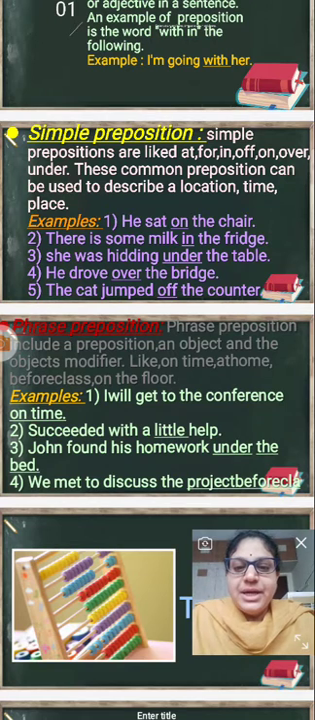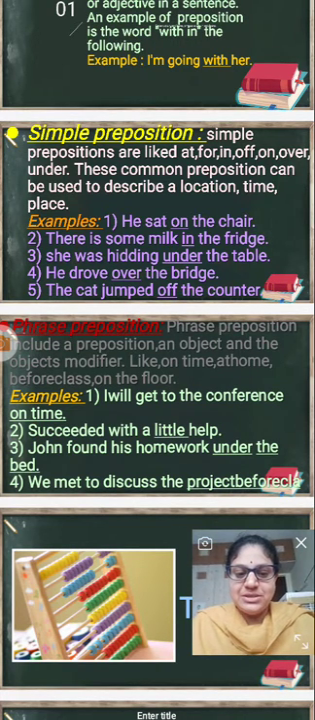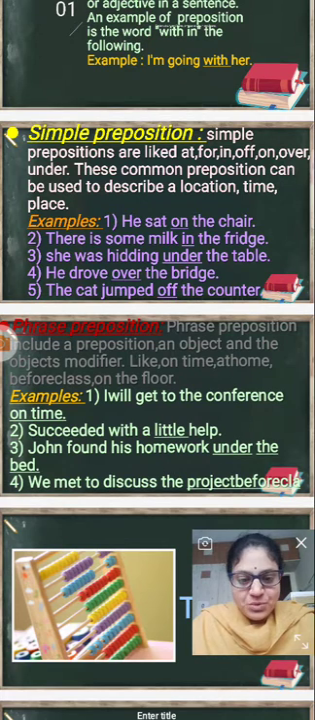Next, the second example: there is some milk in the fridge. Where is the milk? Perfect location, perfect place. There is some milk in the fridge. So the fridge shows the place. My college starts at 8 o'clock and ends at 1 o'clock. Perfect time. When will your college start? At 8 o'clock my college will start and at 1 o'clock my college will end. So, perfect time.